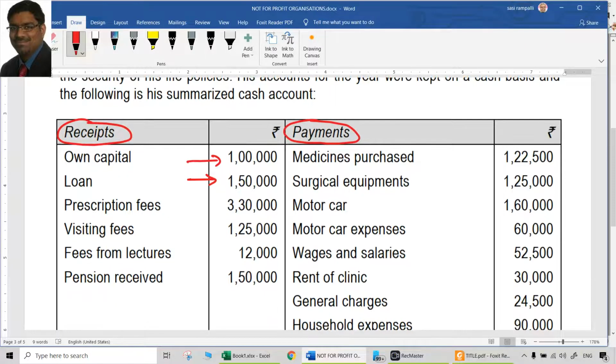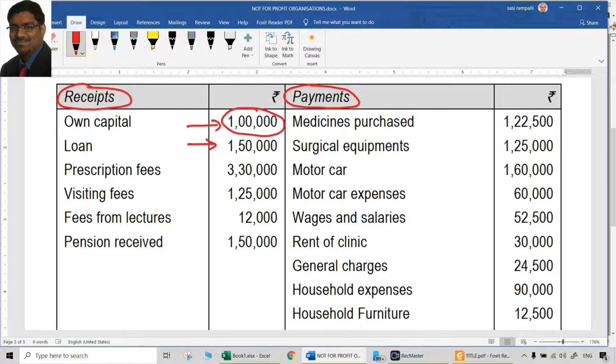Now each of the items in receipts and payments account definitely has to be posted somewhere. On the receipt side, it is there as own capital, 1 lakh rupees. So the entry should have been cash account debtor to capital account. Cash account is already debited. Cash account means, in this case, receipts and payments account, both are same.